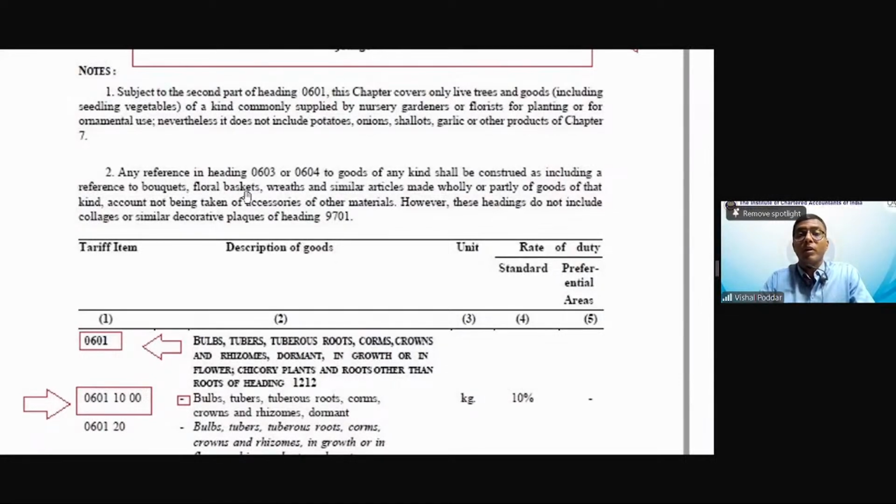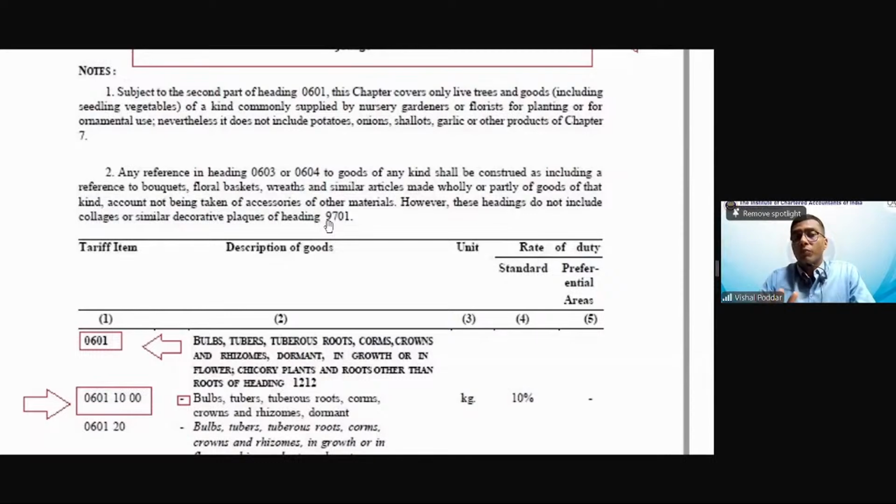I'm sure you'll be able to understand this. That is why I've intentionally taken this as an example. So we see this in the market: bouquets, floral baskets, wreaths, and similar articles made wholly or partly of goods that are of a kind not being taken off accessories of other materials. However, these headings will not include flex of heading 9701.